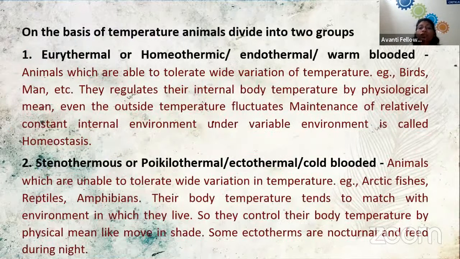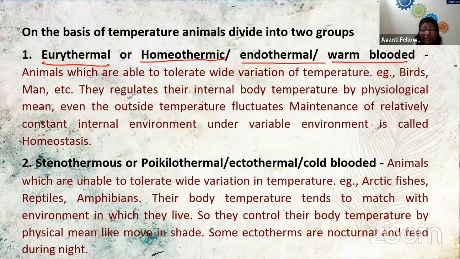Now we have the two major groups of animals depending on the temperature. The first one is eurythermal, or we can say homeothermal, endothermal, or warm-blooded. See, so many names are there. We organisms are always confused. We cannot stay with a single name.